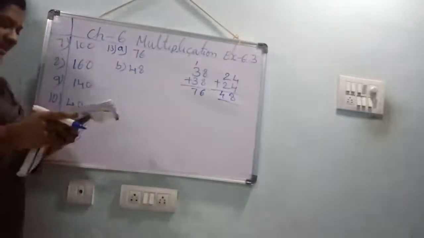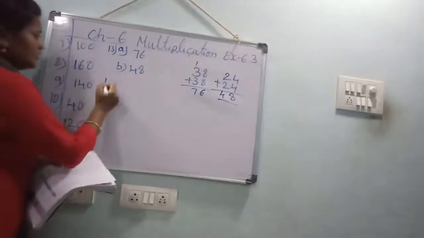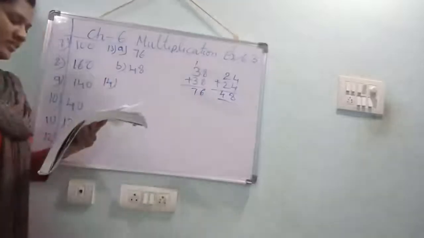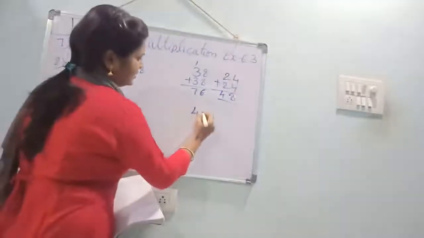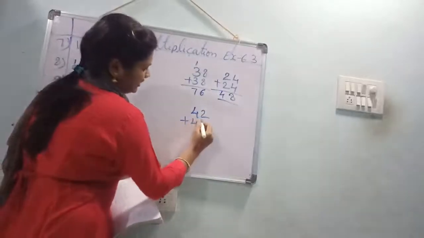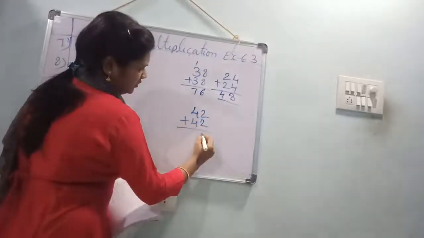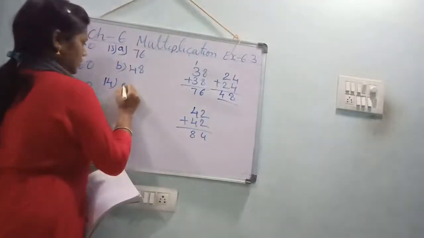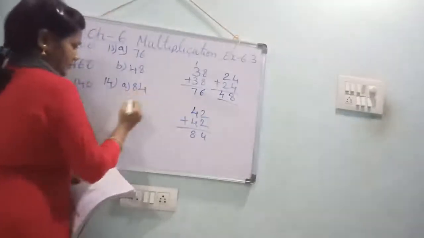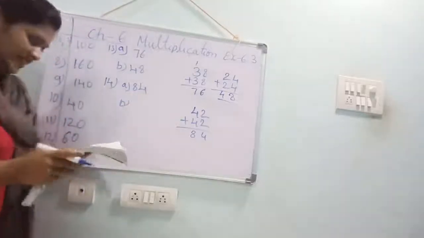Understood? Next. 14th one. What is that 14th one? Double the number mentally. 42. 42 double means 42 plus 42. 2 plus 2, 4. 4 plus 4, 8. 84.